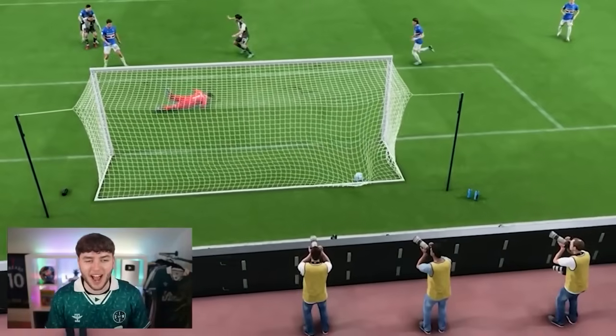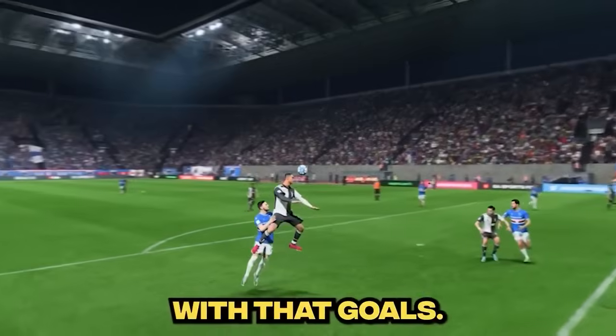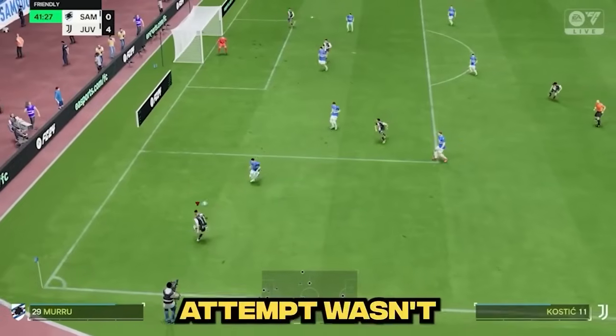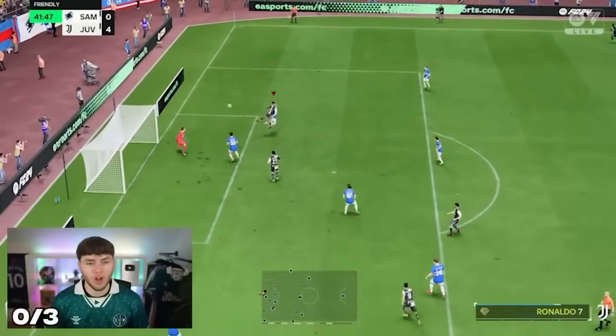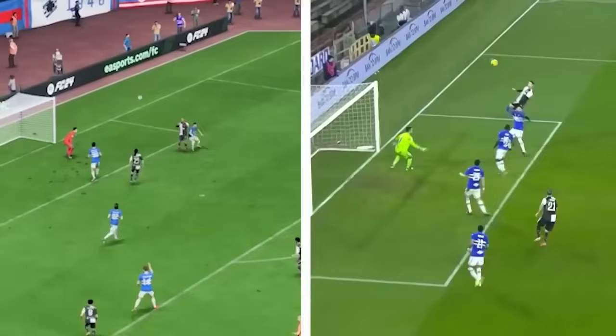Ronaldo got some height on that. But I still wasn't satisfied with that goal, so I had another try. And if the last attempt wasn't good enough, this would be. Ronaldo jumps, he scores!